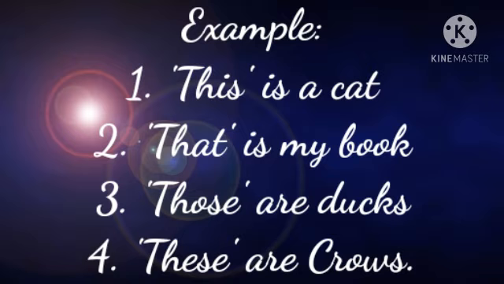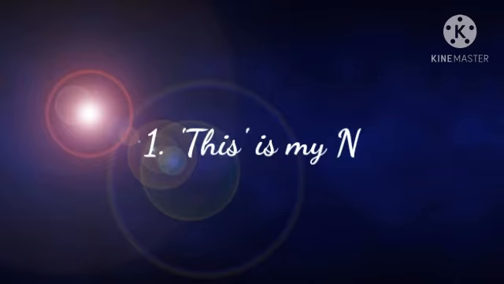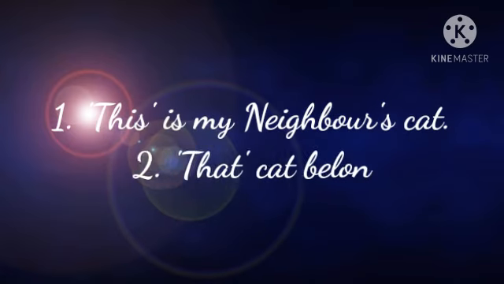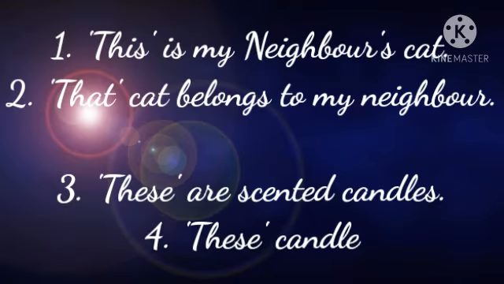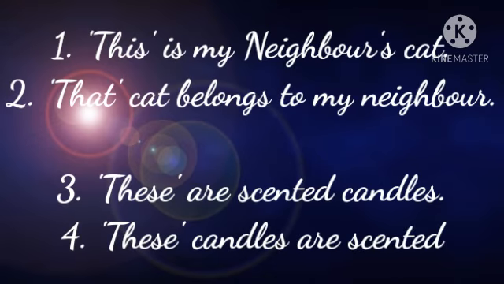This and that are used for singular nouns. These and those are used for plural nouns. Now, let's see the demonstrative pronouns and demonstrative adjectives. Number 1. This is my neighbor's cat. Number 2. This cat belongs to my neighbor. Number 3. These are scented candles. Number 4. These candles are scented.